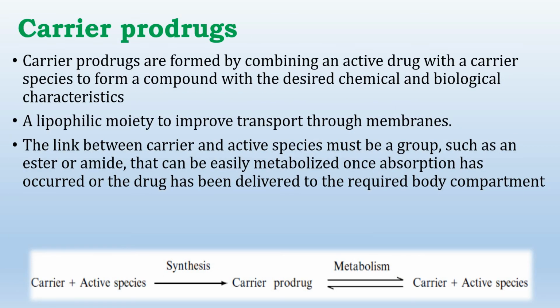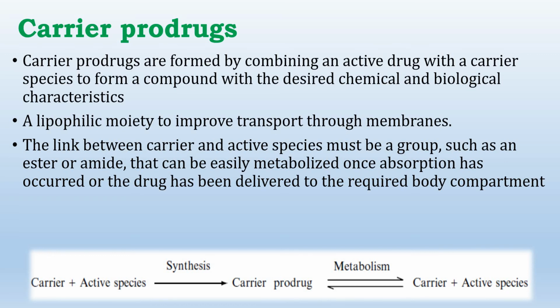Now we shall see the next type, that is carrier products. Carrier prodrugs are formed by combining an active drug with a carrier species to form a compound with the desired chemical and biological characteristics. We can already see in the name that it is a carrier. It carries the active drug with itself.